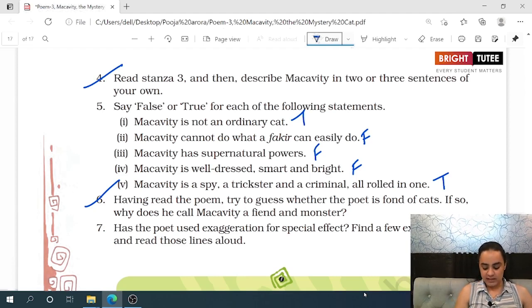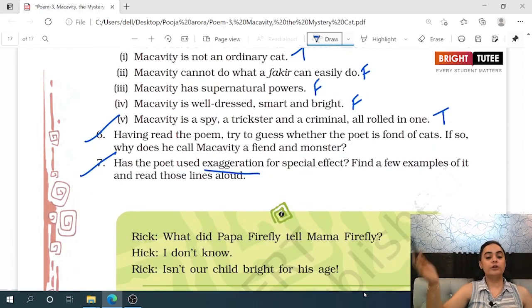Has the poet used exaggeration for special effects? Exaggeration means when you talk about something over the top, abnormally. Yes, the poet has certainly used exaggeration for special effect. He's talked about Macavity's capability to fly in the sky, then again and again referring to the fact that the moment you reach the crime scene, Macavity is not there. So these things add on to the fact that Macavity has been put forth as very brilliant and amazing.